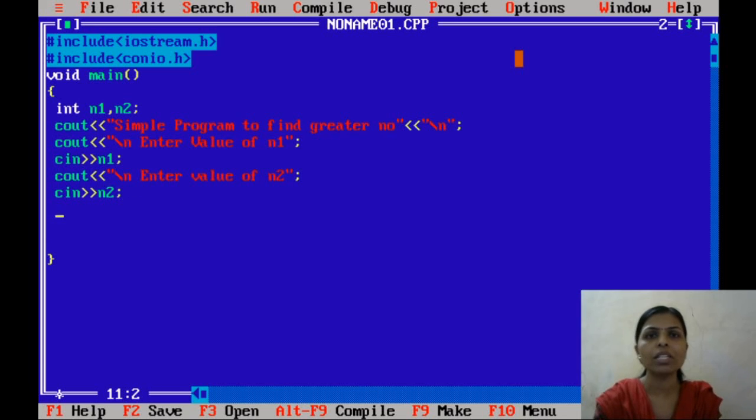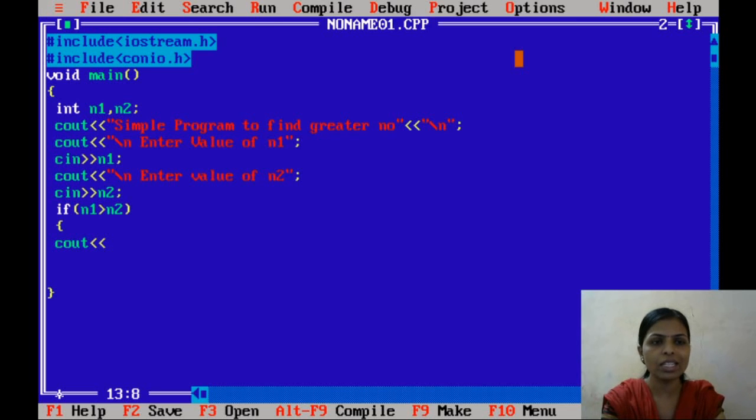Now let's see how to write the if-else statement. First of all, we have to declare if, and here I will write one condition. If n1 is greater than n2, we have to display a message, or the value.